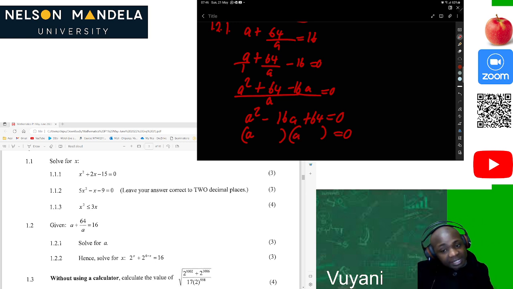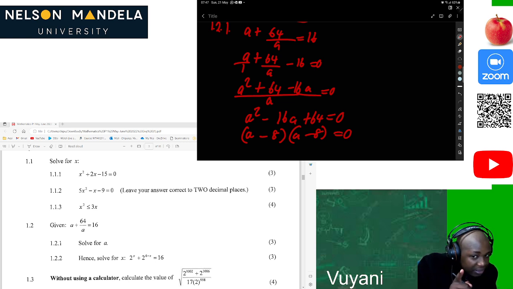So if we say 8 times 8, we get 16. And if we say 8 plus 8, we get the middle term also. So of course our factors will be 8 and 8. They both have to be negative. Negative 8 times negative 8 is positive 64. Negative 8 plus negative 8 is negative 16.